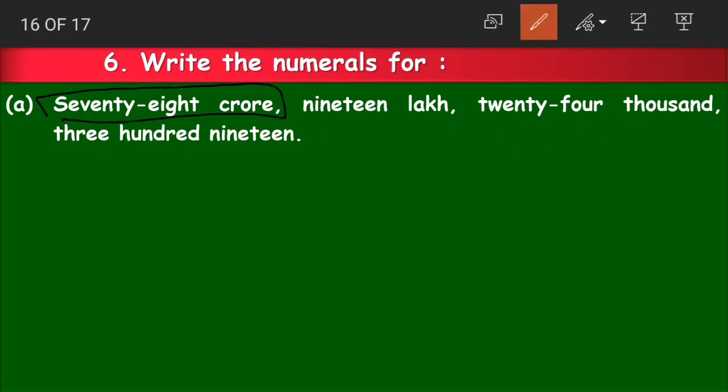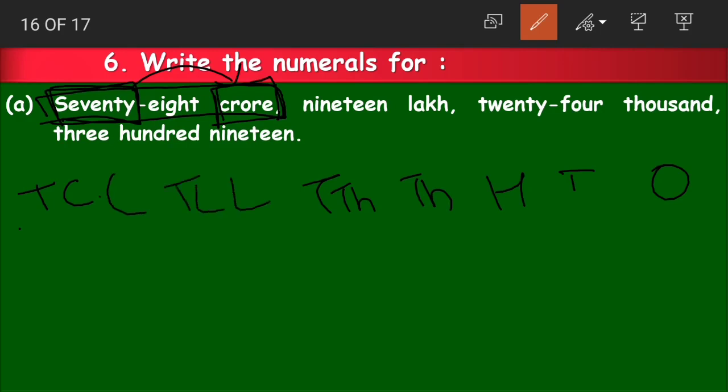78 crores is the first word of the number name, right? So we come to know that we have the crores period in it and in that we have 10 crores as the highest place value. How? Because we are having 70 crore. Again, as I said, 70 means 7 in tens place. But here we are having 70 crores, so 70 crores means 7 in 10 crores place. Now I'll start writing the place values from ones till 10 crores. Ones, tens, hundreds, thousands, 10,000s, lakhs, 10 lakhs, crores and 10 crores.